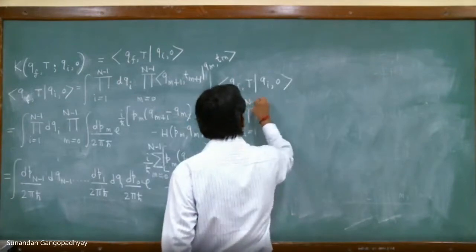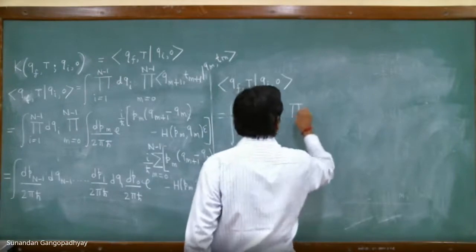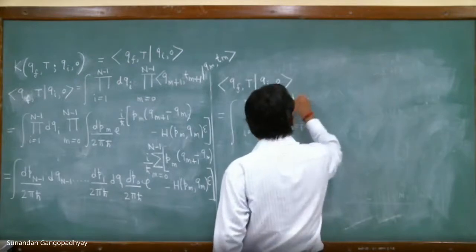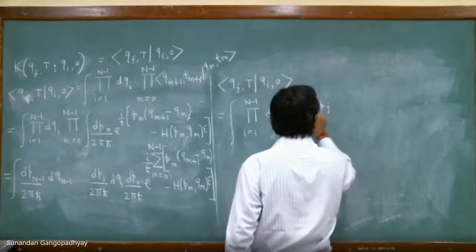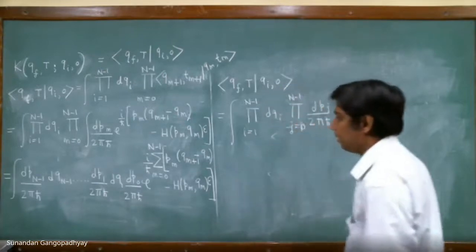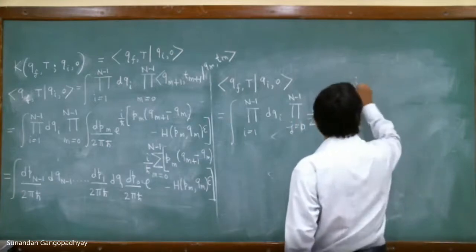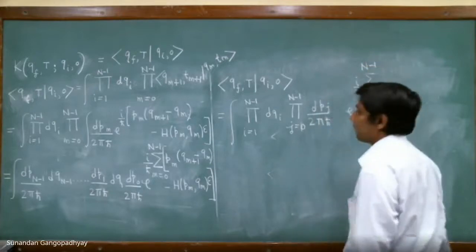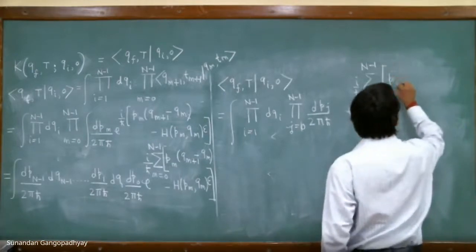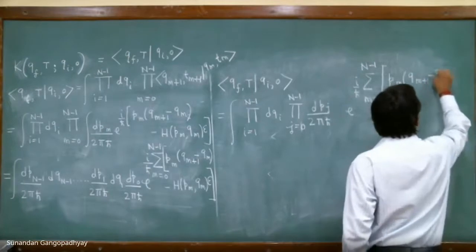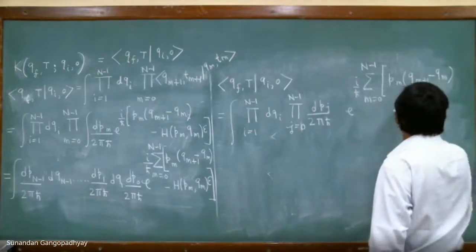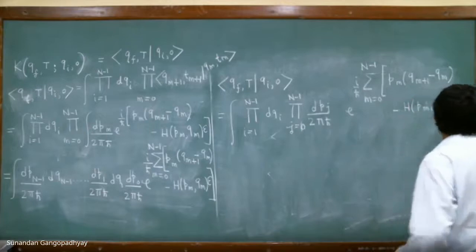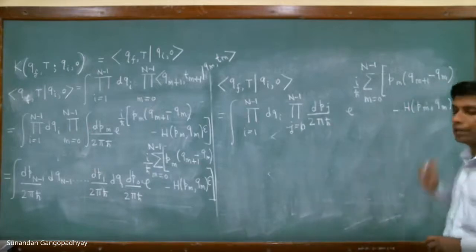Product i is equal to 1 to n minus 1, dqi, product j is equal to 0 to n minus 1, dpj by 2 pi h bar, and then you have exponential i by h bar. This is what we have. This is the expression that we have at the end of the day.